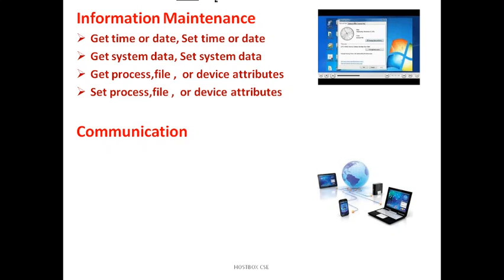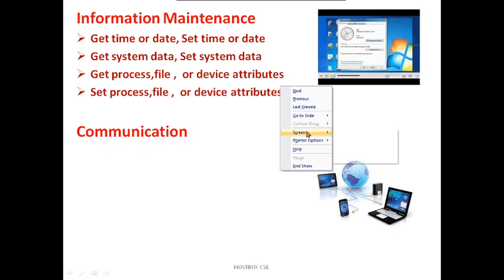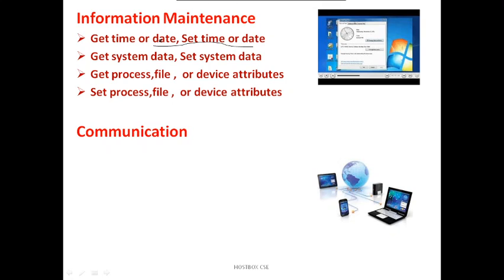Very important is get time or date, because in information maintenance the operating system has to keep all system information updated. For example, how many files and folders are in the C drive and D drive, everything should be updated with the help of system calls like set time or date. All the data should be updated frequently.